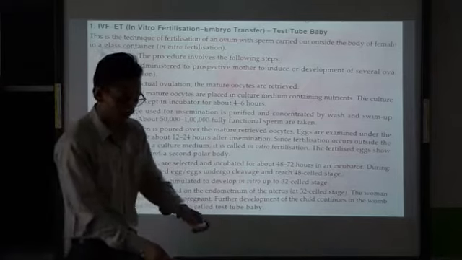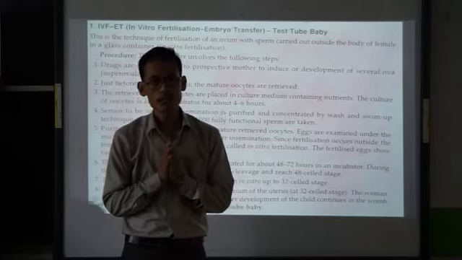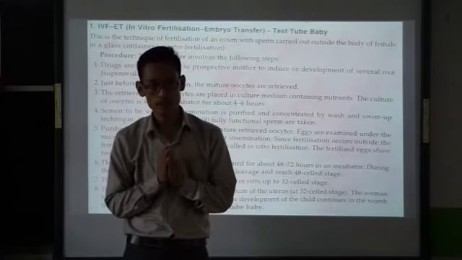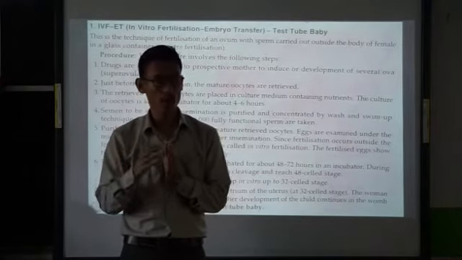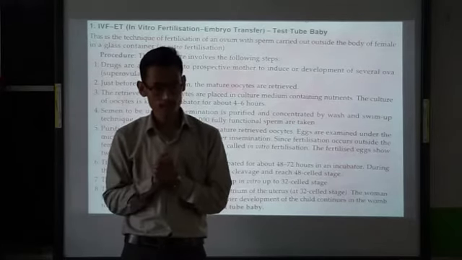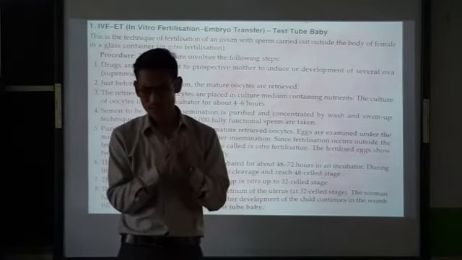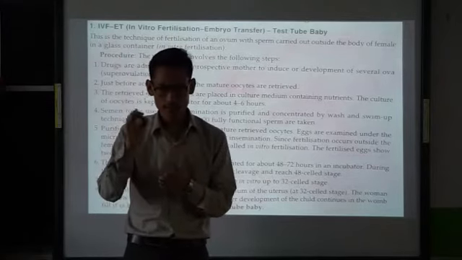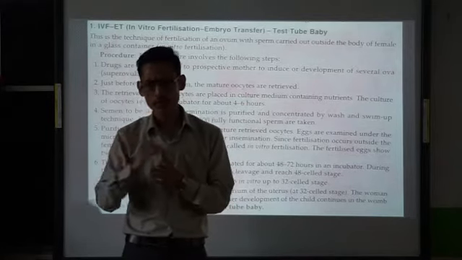So what we have done? Just briefly. First of all, a mother's body will be administered with the drugs that mainly contain the female hormone, leading to superovulation. Clear? Superovulation means where multiple ova will be released. Then semen is to be taken. It has to be concentrated by wash up and swim up technique. Then around 50,000 to 1 lakh fully functional sperms will be taken. Then that selected sperms will be utilized to fertilize the egg.